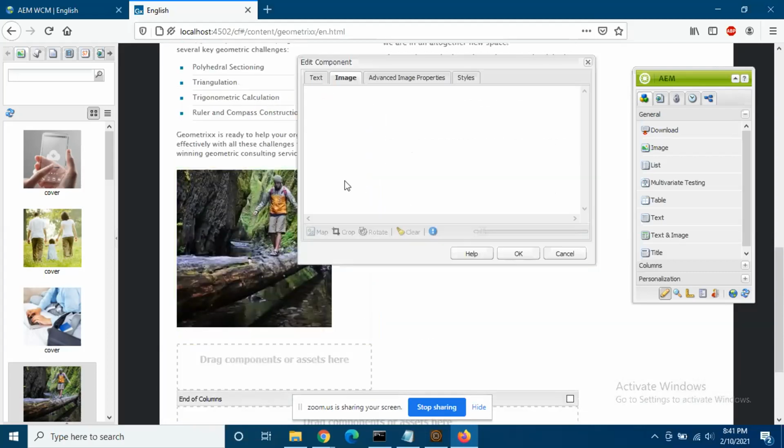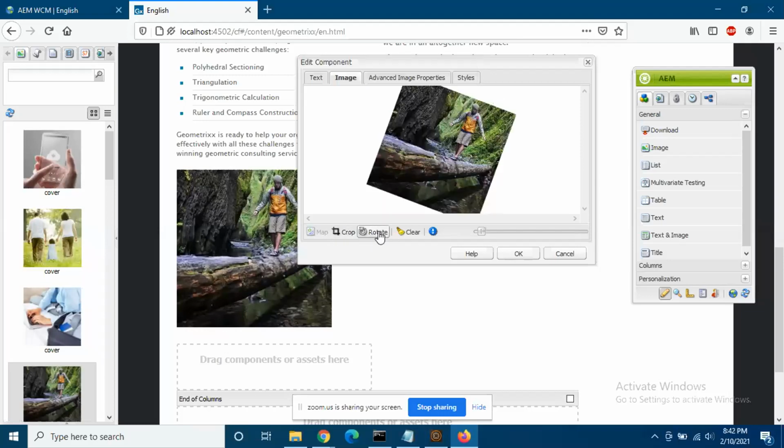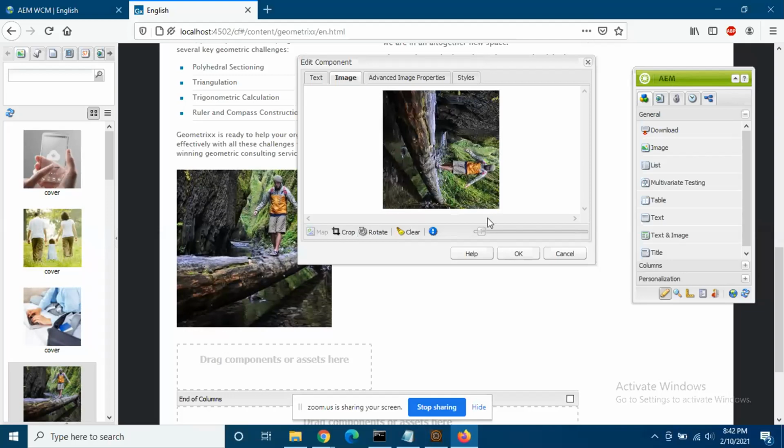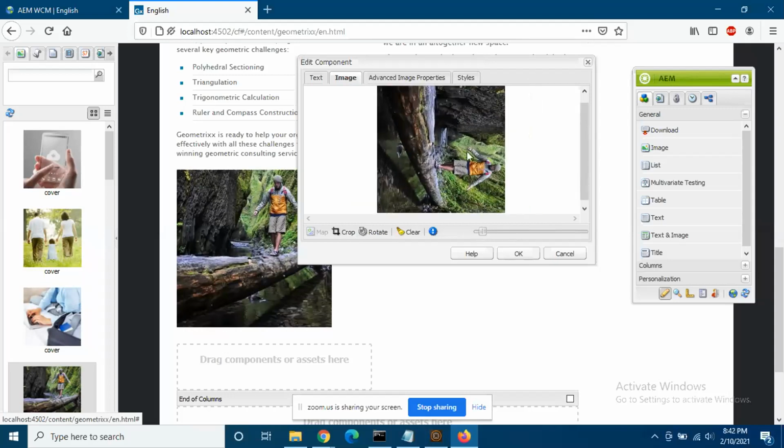That is also fine. Now you can see at the bottom, you see crop, rotate, clear. Just try those combinations. You have a slider box also. So you can crop it, you can rotate it. You can make it smaller, you can make it bigger. And then you have advanced image properties as well, where you can provide some more granular level of detail.